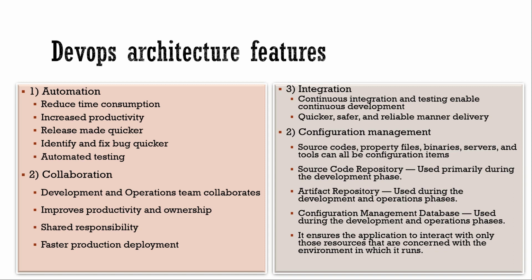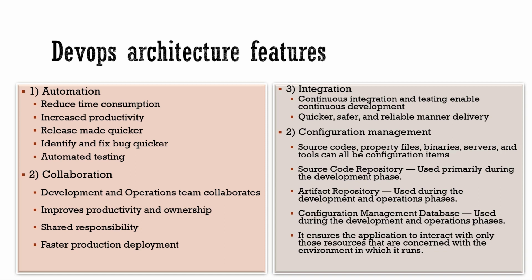The next one, collaboration. So the development and operation team collaborates, which we discussed earlier, improves productivity and ownership. So here we have the ownership actually. The developer will also have ownership on the deployment and shared responsibility. Here this is the keyword.